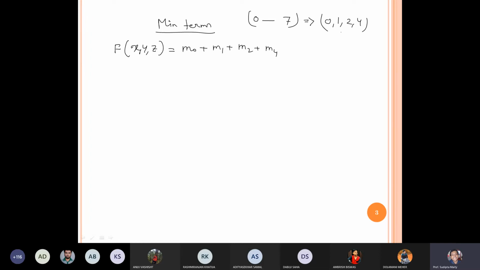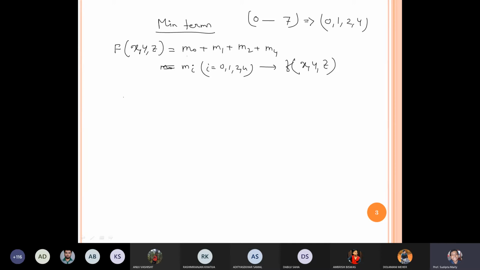Now each term, that means this m1, this m0, or if I write m belongs to I, where I equals 0, 1, 2, 4, should be a function of all input variables. Are you getting my point? All m terms should be a function of all input variables.